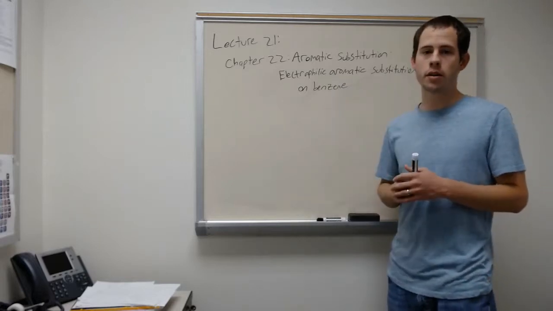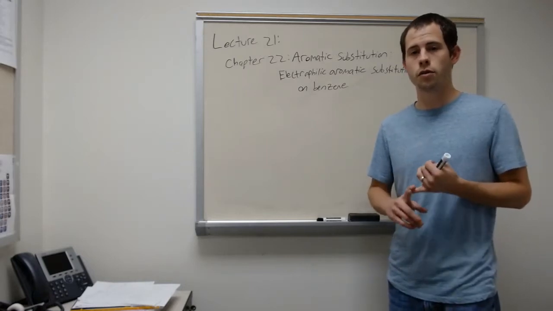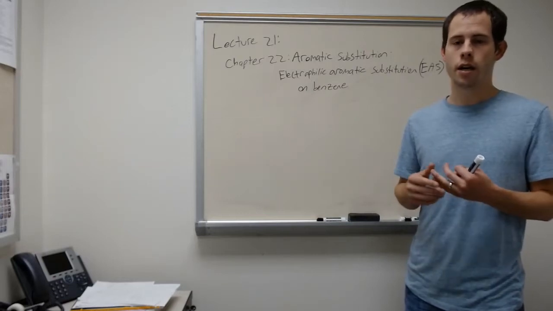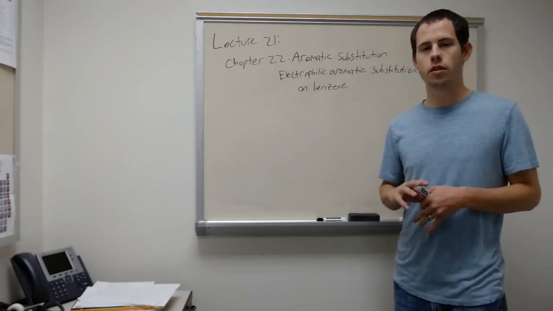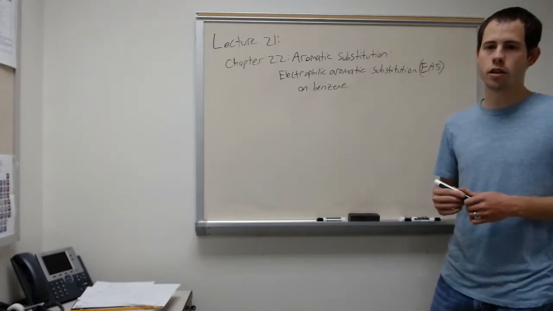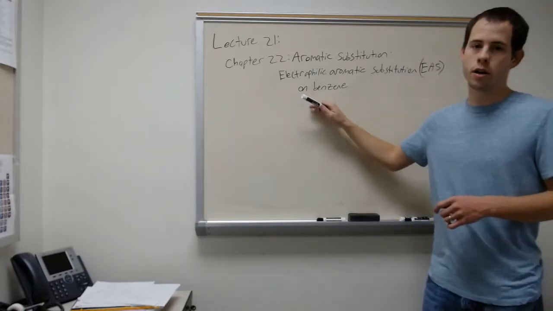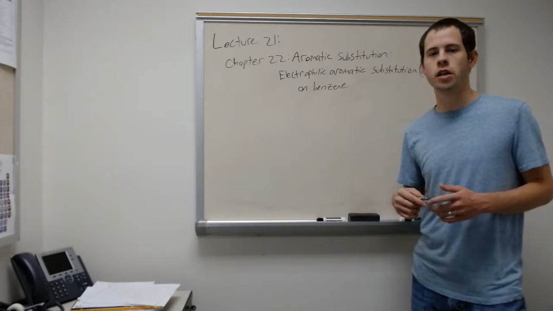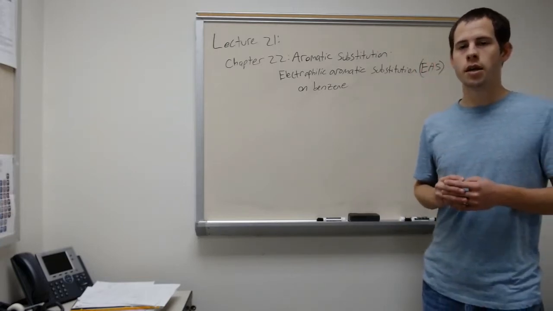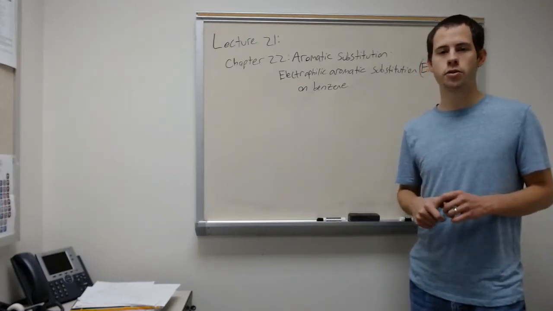We're going to talk about aromatic substitution, and we've done this in lab earlier in the semester. We did the Friedel-Crafts alkylation, and we did nitration of benzene. And so we will talk about those now in lecture. We're going to do what's called electrophilic aromatic substitution, abbreviated EAS. In chapter 22, we're going to talk about benzene exclusively. Then in chapter 23, we'll talk about substituted benzenes and how the different substitutions affect the reaction and the regiochemistry.